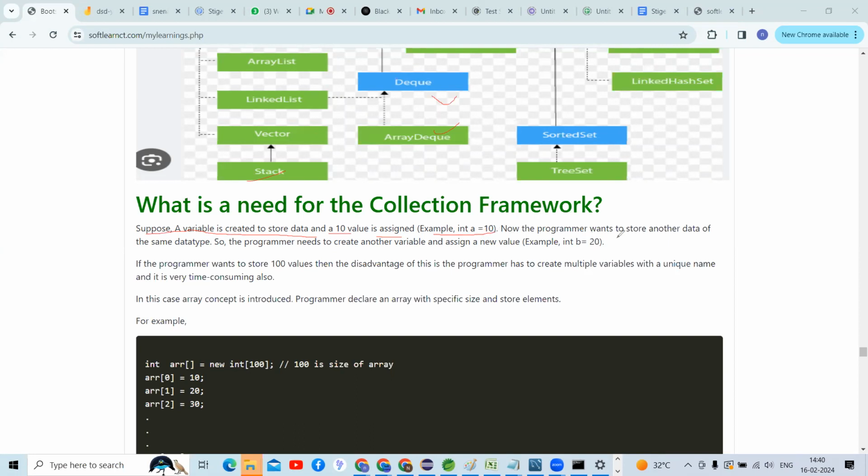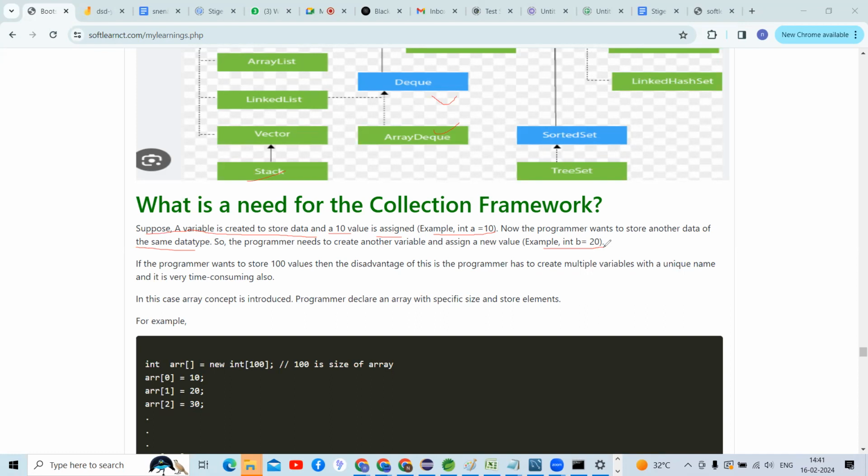Now the programmer wants to store another data of the same data type. What should I do here, guys? The programmer needs to create another variable and assign a new value, for example int b equal to 20.